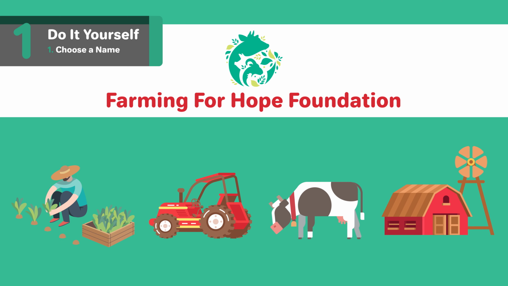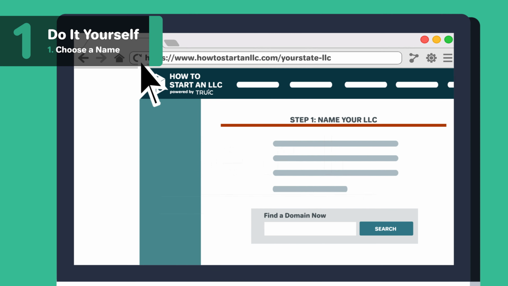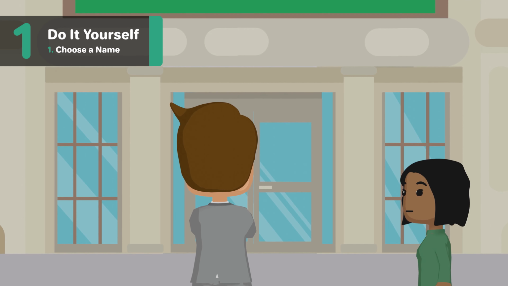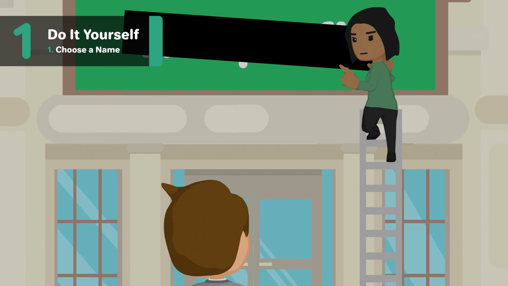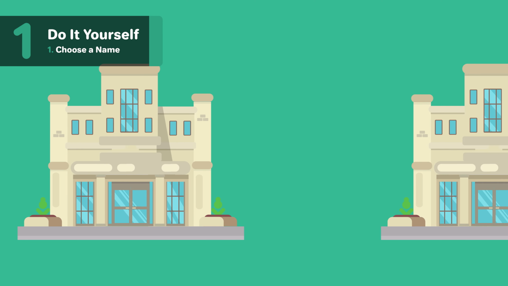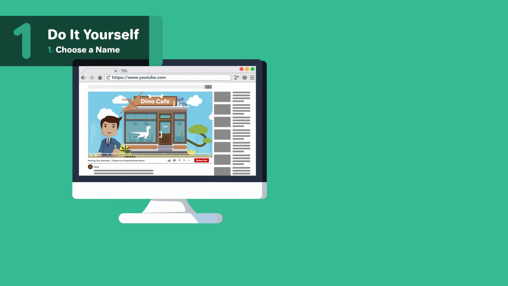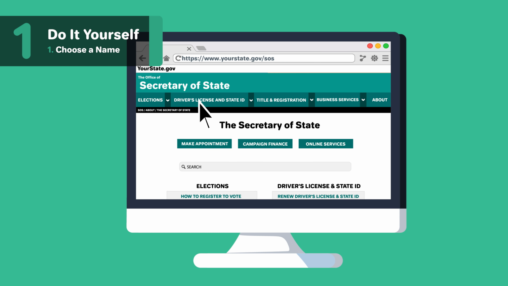It's important to pick a name that both aligns with your mission and follows the rules of naming guidelines in Wisconsin. You'll need to check Wisconsin's specific naming requirements, but in general, follow these rules when choosing a name. The name you pick for your organization should not include any words or terms that could be considered grossly offensive or misleading. The name must be distinct from that of any other corporation in Wisconsin. For more information on what makes a name distinct, check out our other video, How to Name Your Business in Wisconsin, linked below. Once you have a name selected, do a name search to make sure it's available in Wisconsin.